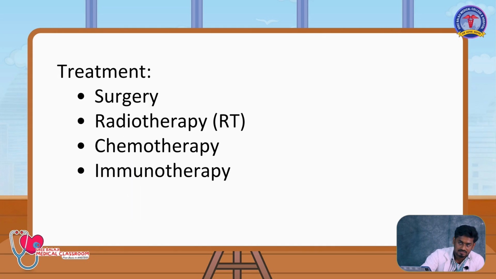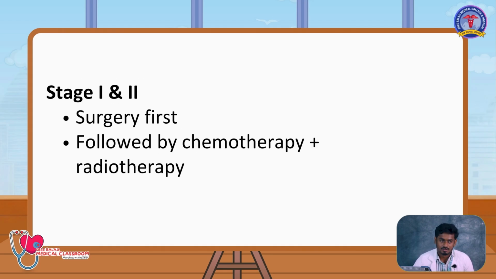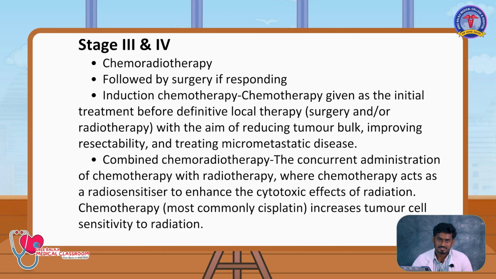Now after staging lesions, we will come to the treatment part. Treatment for the oral cavity cancer predominantly is surgery, followed by radiotherapy. Then in certain situations, we will give chemotherapy. In the recent trend, we are having genetic studies and we are going towards immunotherapy. Grossly speaking, for stage 1, 2 cancers, we will go for surgery first, then followed by chemo and radiotherapy. For stage 3 and 4, we will try chemoradiotherapy. Then if the tumor is responding properly, we proceed to the surgery.